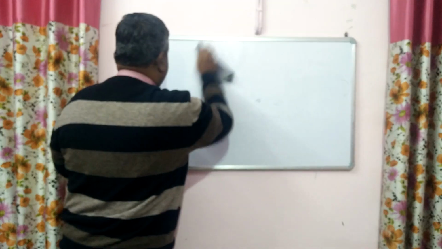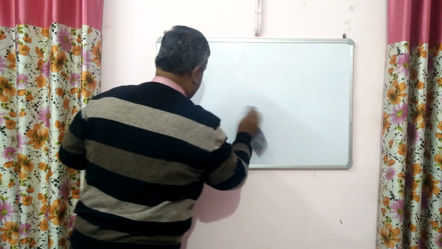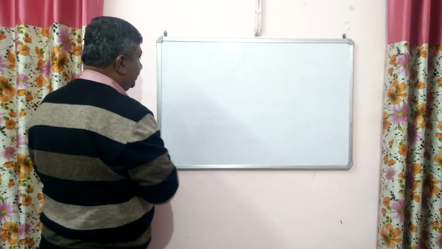Then another parameter which is responsible for grain yield is cob length.